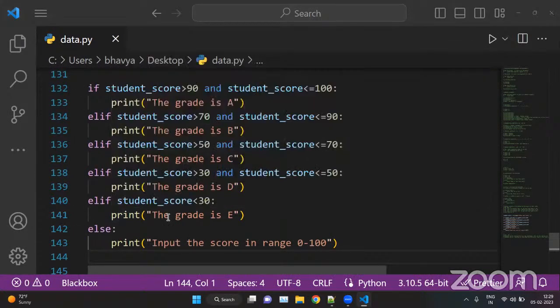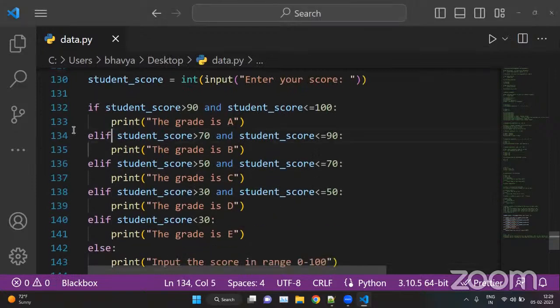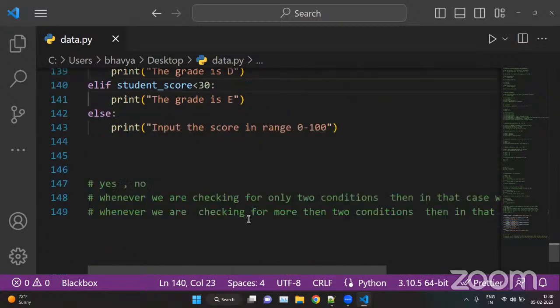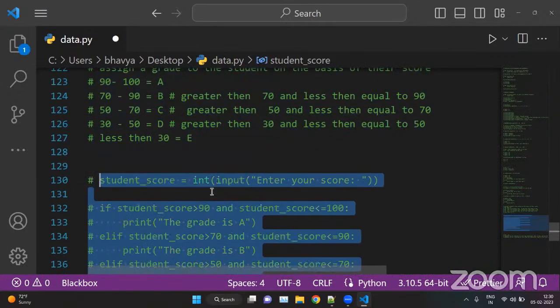Okay. So here we can use only the if statement. It is not necessary to use elif. But we have to start the statement with the if only. We cannot start with elif or else. We can use if elif else, or we can use if else. Okay, so it's your choice. Whatever you want to use, you can use. Okay, so this is all about your conditions.